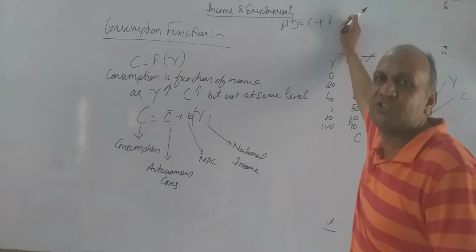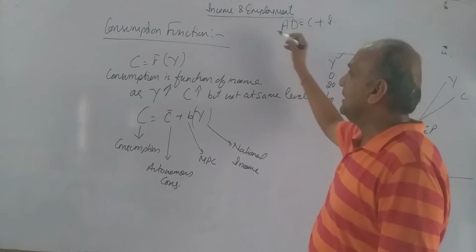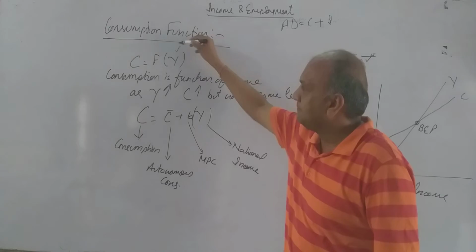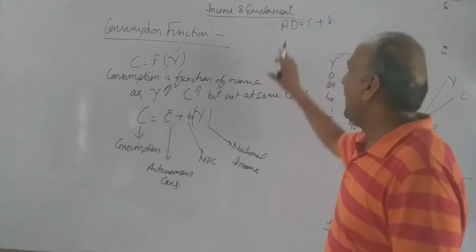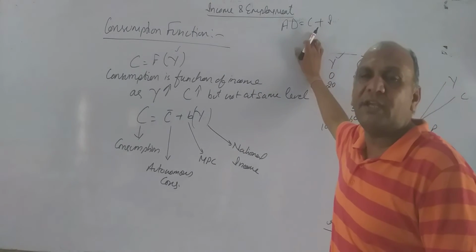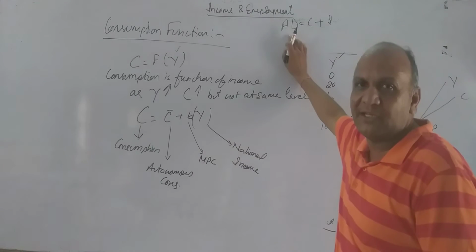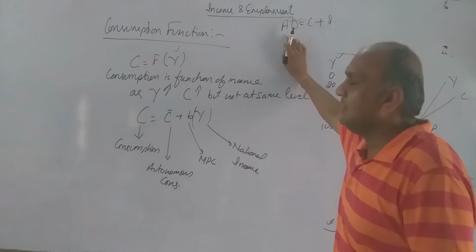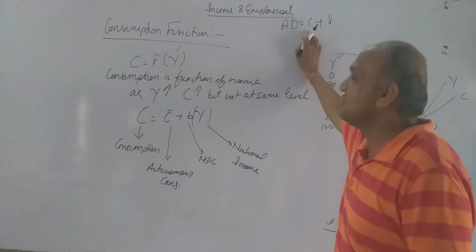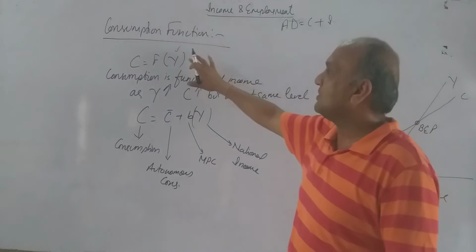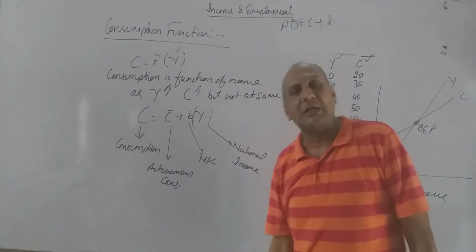I stands for investment. And income here we are taking with the symbol Y. As you know, consumption is very important element of aggregate demand. Demand totally depends upon consumption and consumption totally depends upon income.